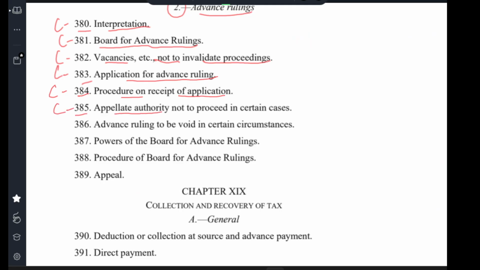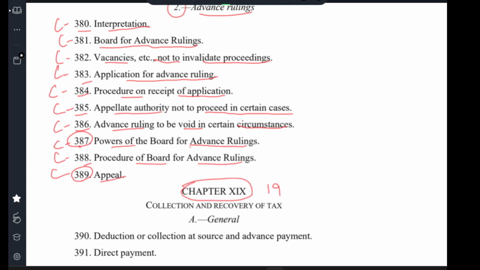Clause 385, appeal authorities not to proceed in certain cases. Clause 386, advance ruling to be void in certain circumstances. Clause 387, power of board and advance ruling. Clause 388, procedure for board for advance ruling. Clause 389, appeal.